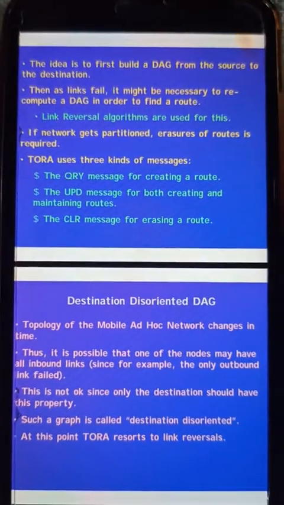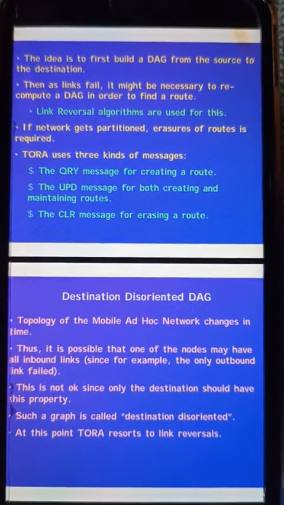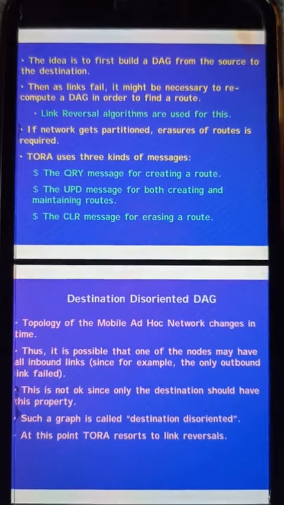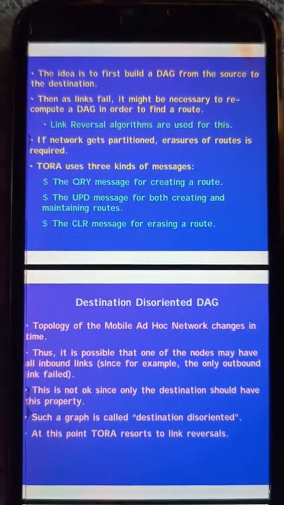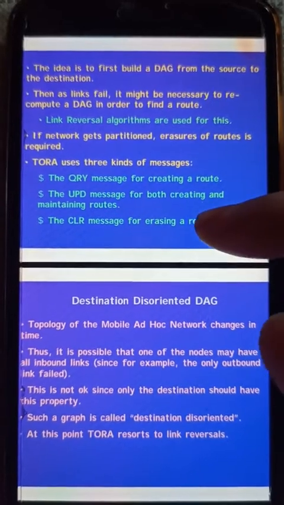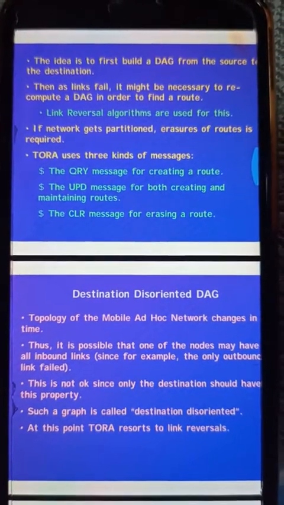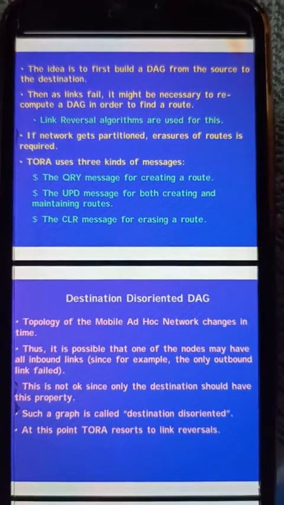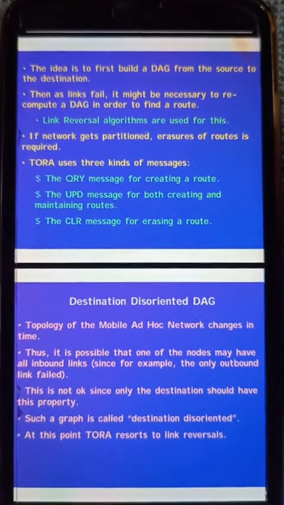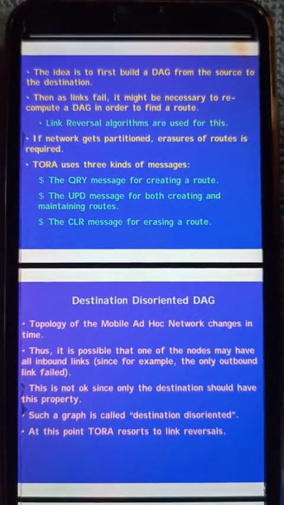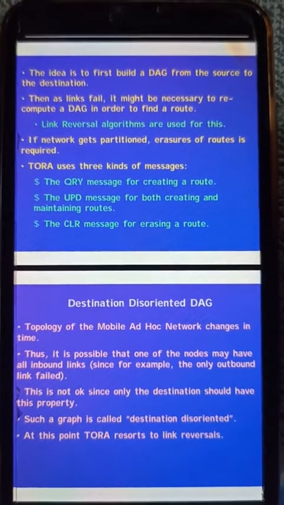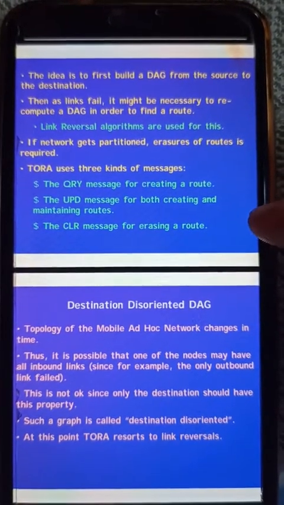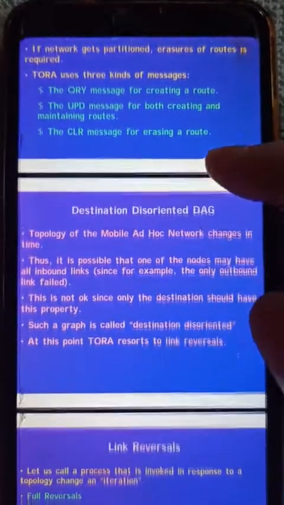So what is a destination disoriented DAG? This is another type of directed acyclic graph, that is destination disoriented. The topology of the mobile ad hoc network changes in time. Thus it is possible that one of the nodes may have all inbound links, since, for example, the only outbound links failed. This is not okay, since only the destination should have this property. Such a graph is called a destination disoriented graph. At this point, TORA resorts to link reversal.